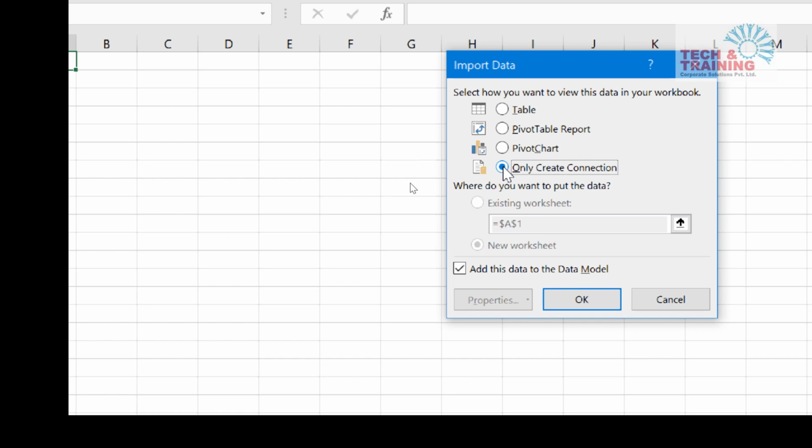Now when I say connection, this doesn't mean that the data is not going to be imported into Power Pivot. If I don't check this option, then the data remains in Access and I'm still using the data. But what I'm doing right now is checking the option that says add this data to the data model. The data model is nothing but our Power Pivot. So I check Add this data to the Data Model, and I click OK.